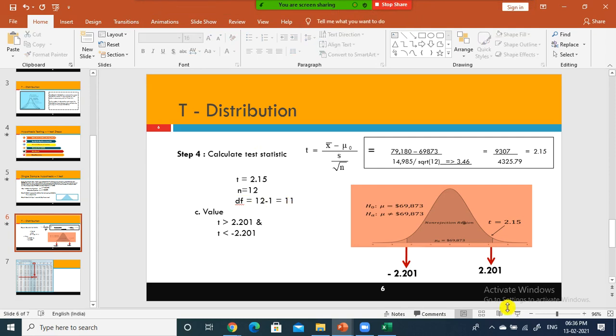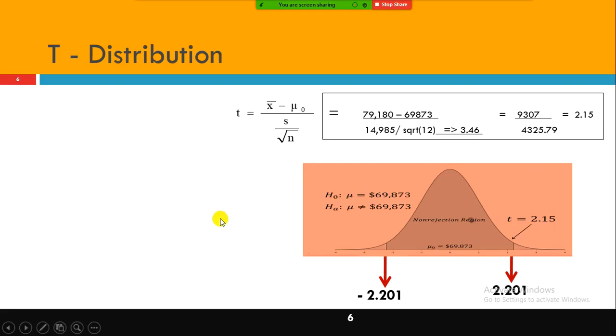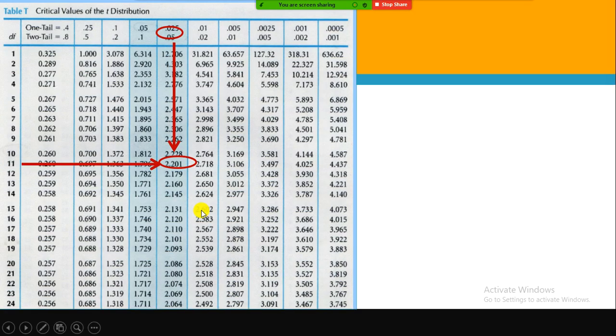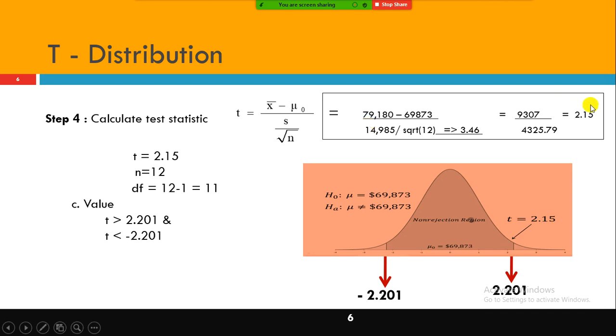Now let us look at the degrees of freedom and the next step. What is my t statistic value? 2.15. Is 2.15 less or greater than the critical value? If 2.15 is greater than 2.201, it falls in the rejection region, or if it is less than negative 2.201, it falls on the other side.